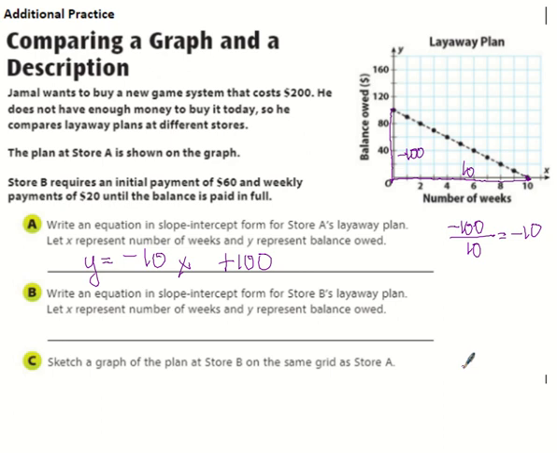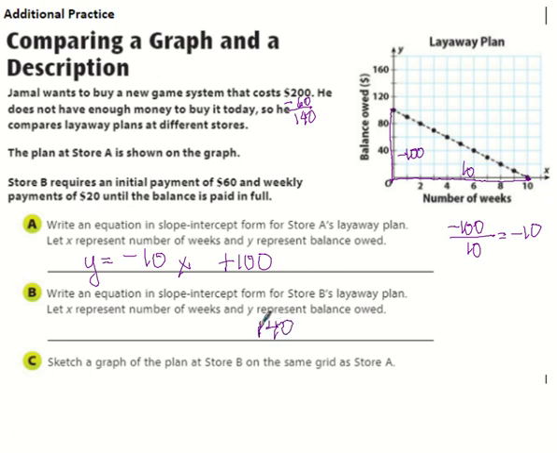Now we need to write an equation for layaway B. Now they make an initial payment of $60. So I pay off $60. If I have a cost of $200 and I pay off $60, I make one initial payment of $60. Where do I start paying? At what cost am I paying at? So it's actually minus 60 right here, and we get 140. So that's actually the Y-intercept of this one.